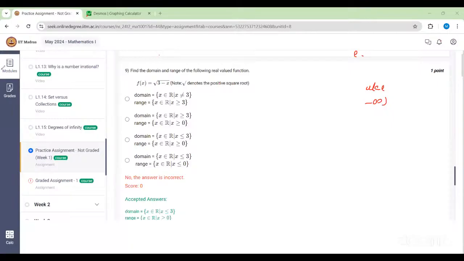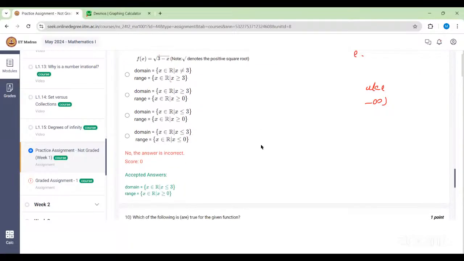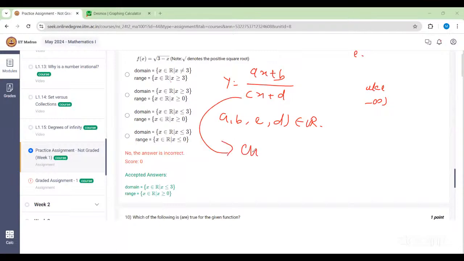But we cannot do it when the coefficient of x is more than one, or not an integer? No, we can do it for anything. Suppose y is equal to ax plus b upon cx plus d, where a, b, c, d are real numbers. Any real number you can take. For finding the range of such a function, you express x in terms of y, right? And find the domain of this function.